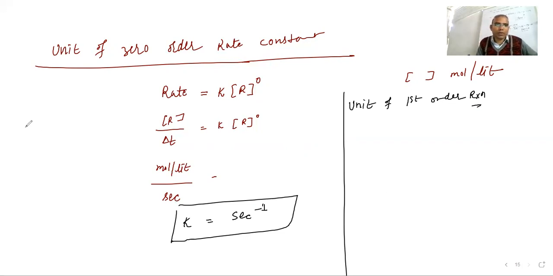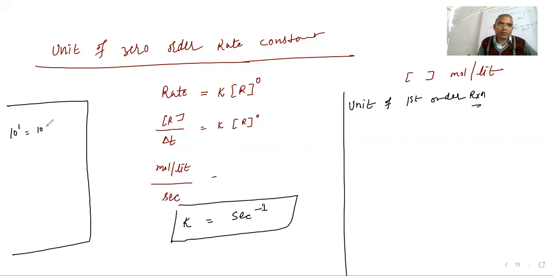I want to ask you one mathematics problem. If suppose 10 power 1 is there, it means 10 into 1, so it is going to be 10 only. If there is 10 power 2, it is going to be 10 into 10, so it is going to be 100. What will be the 10 power 0? We don't do it as 10 into 0. In mathematics, this is simple.